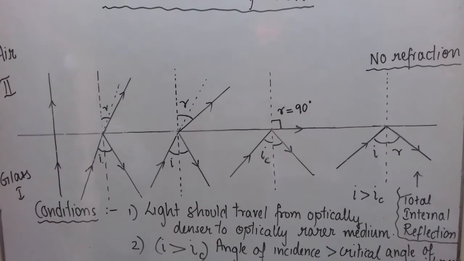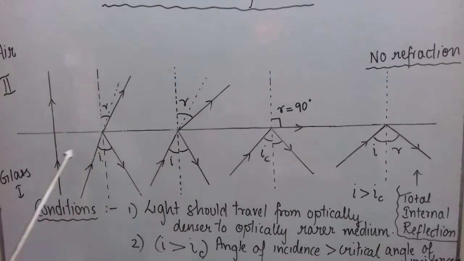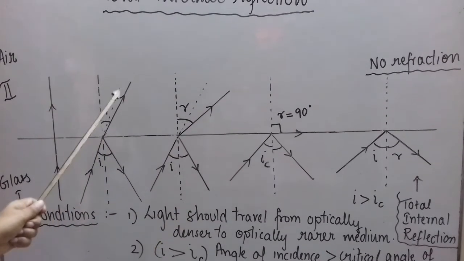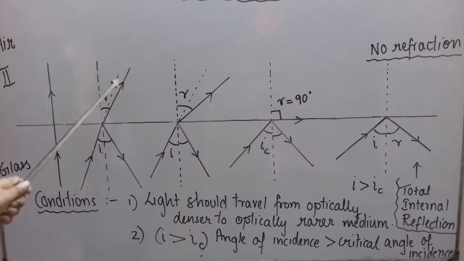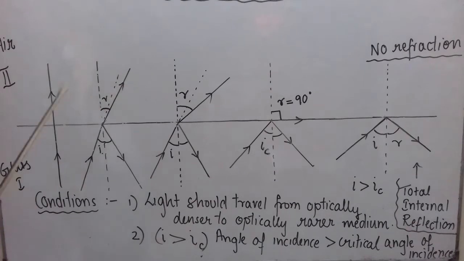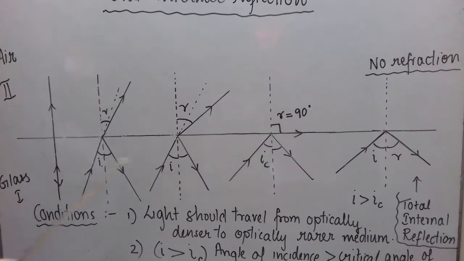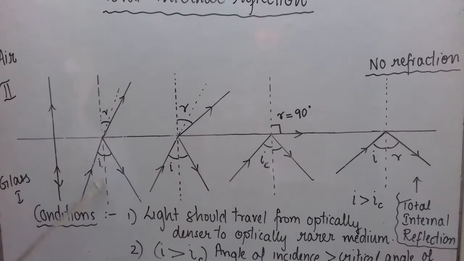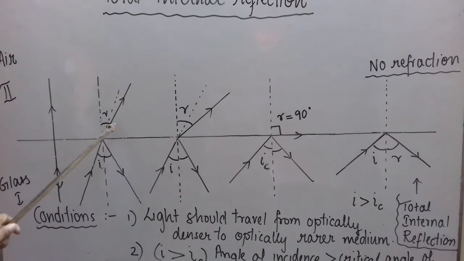And here do remember that when the angle of incidence is less than the critical angle of incidence, then both things are occurring at the same time, reflection as well as refraction. Now here also, students, remember, when the angle of incidence is less than the critical angle, in all the cases, even in this case, part of light is reflected back and part of light gets refracted.